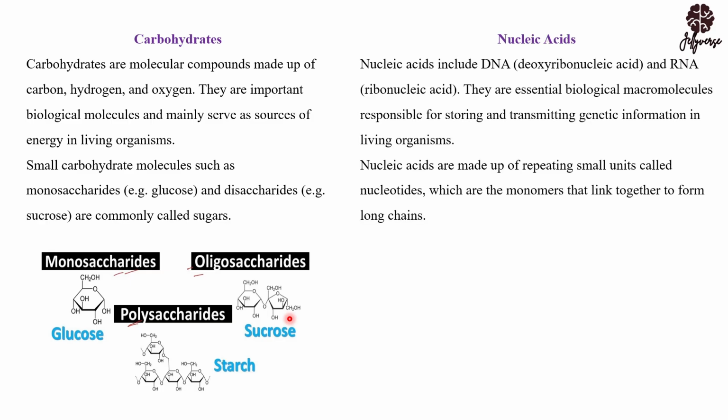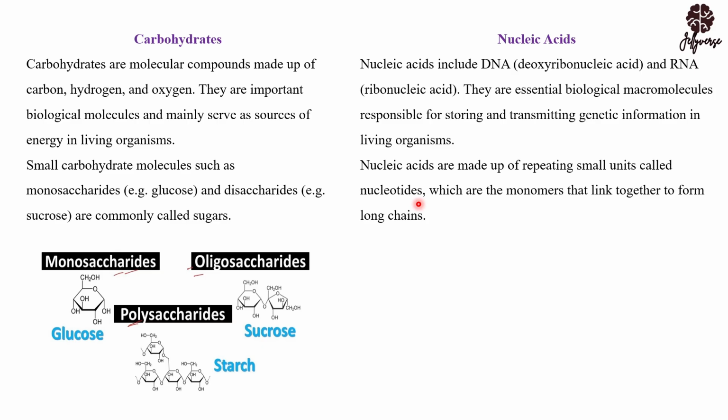Now, let's talk about the last one, which is nucleic acid. When we are talking about nucleic acid, it is generally about DNA and RNA. And you know the difference between DNA and RNA. They are essential biological molecules because if you want to transmit your genetic information, if you want to control your cellular activities, everything depends on these nucleic acids. So nucleic acids, they are also polymers, alright. If they are polymers, then this means they are made up of some smaller units. And this smaller unit is what we call the nucleotides.